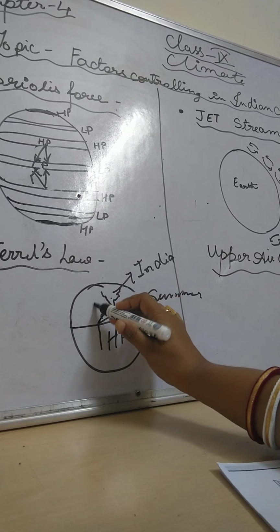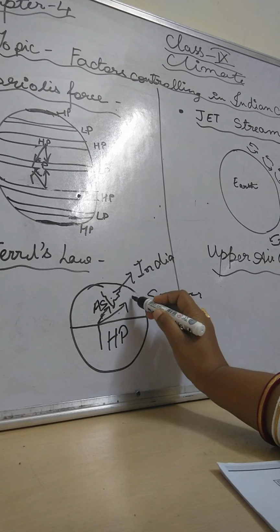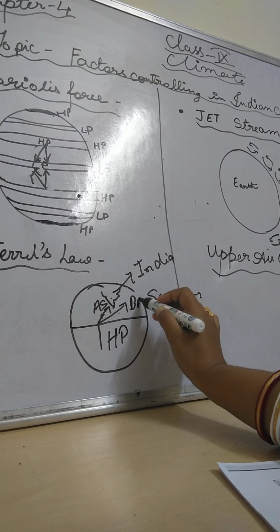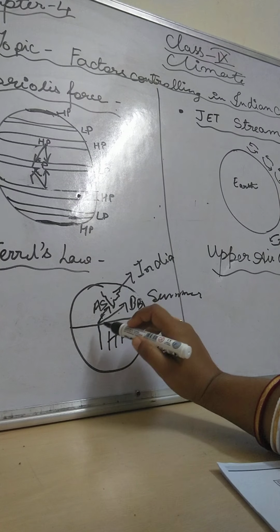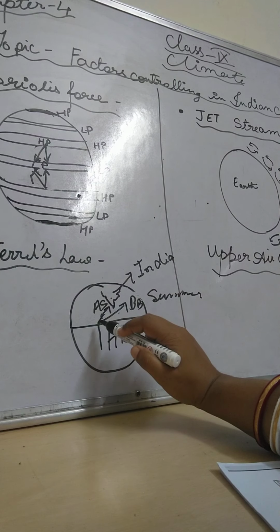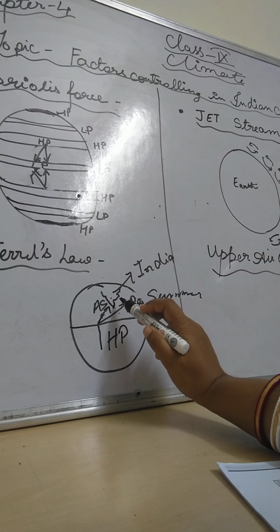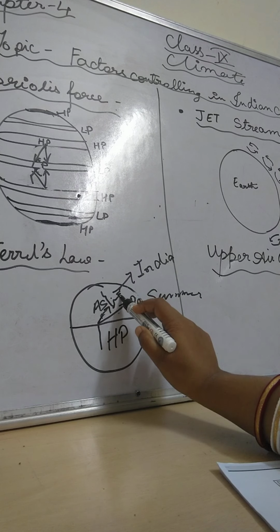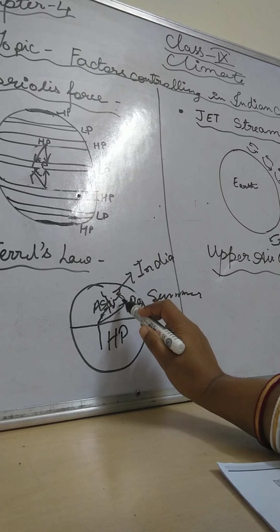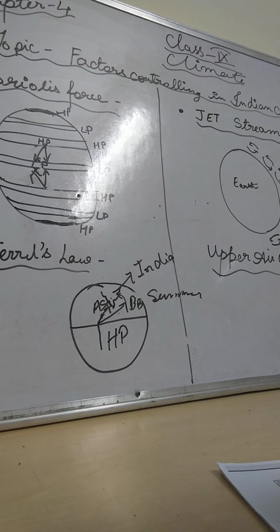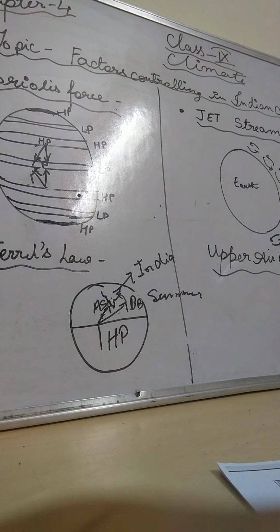One will go to the Arabian Sea, another to the Bay of Bengal. These two branches are coming through water bodies, so they collect so much moisture and bring rainfall to India this way. That's why in India we get rainfall in the monsoon season, children. This is the actual reason.